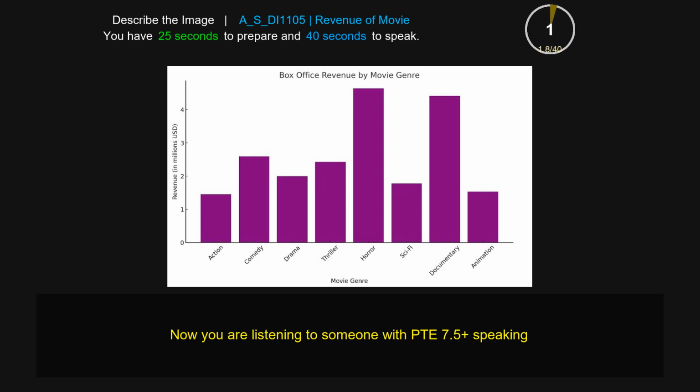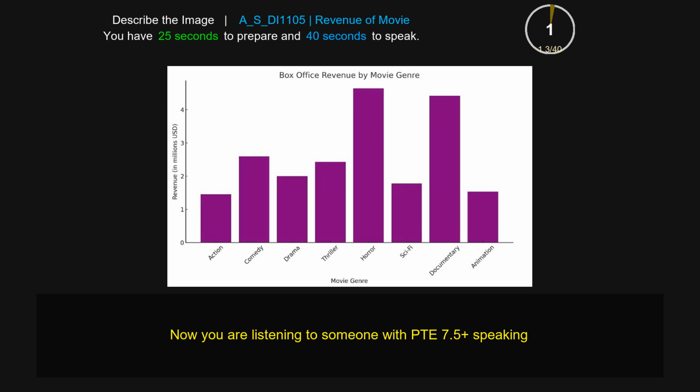The information is given in a form of a bar graph which represents the box office revenue. On the x axis, the different genres are mentioned: action, comedy, drama, thriller, horror, sci-fi, documentary, and animation. On the y axis, revenues in millions is mentioned from 0 to 4 million. The actions have 1.5 million in numbers, while the drama is 2.5 million. The highest one is horror with 4.5 million, and the lowest one will be the action, will be 1.5. To sum up, it represents the revenue by box office.